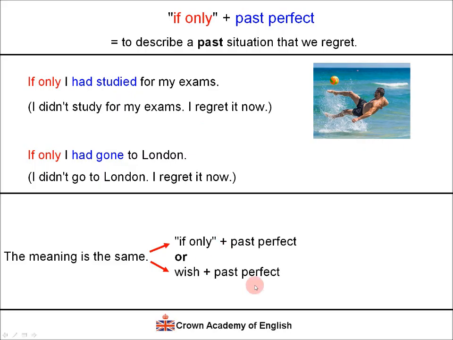The meaning is the same. But if only is slightly more formal. So if you want to be a little bit formal, then choose if only. But both are perfectly correct. So it's two different ways of describing a past situation that we regret.